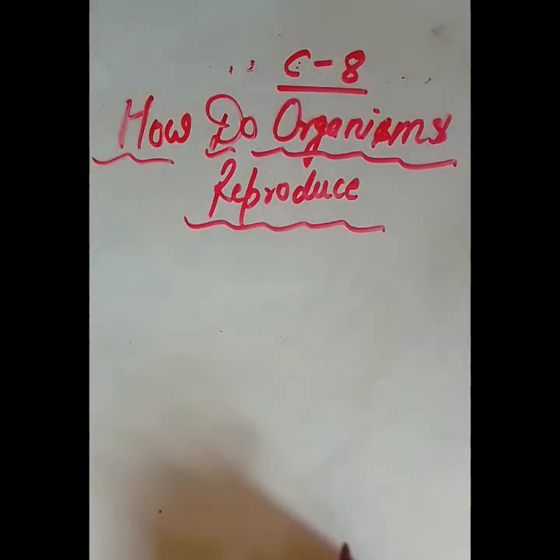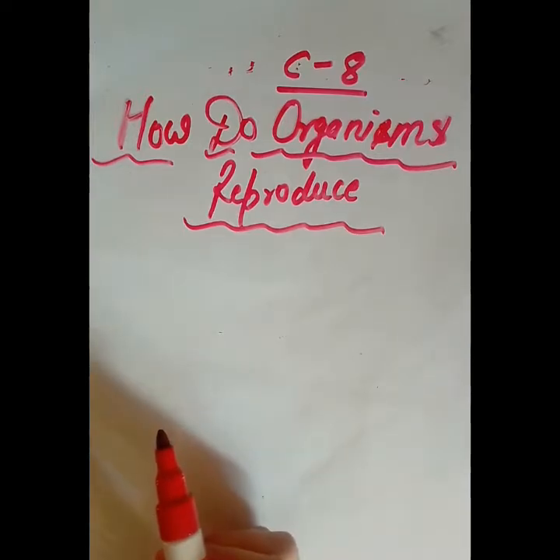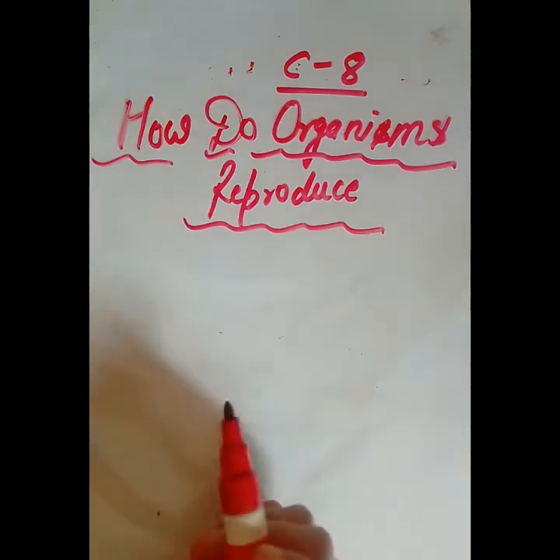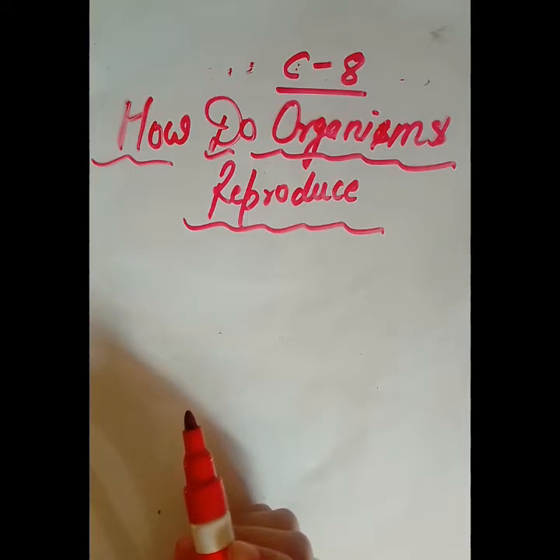Okay, hello students. Now we are going to start chapter 8, how do organisms reproduce? Students, you have done chapter 6, life processes. In that you have studied all the life processes, right from the digestive system, respiratory system, circulatory system, reproductive system as well.